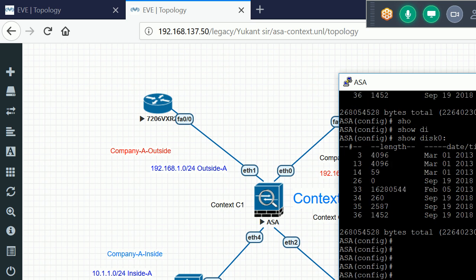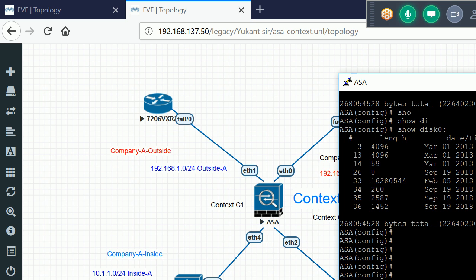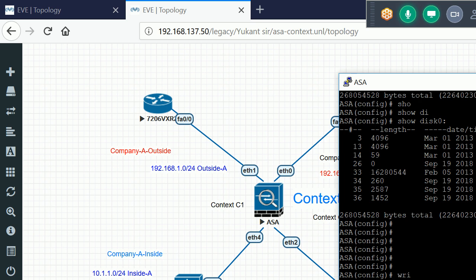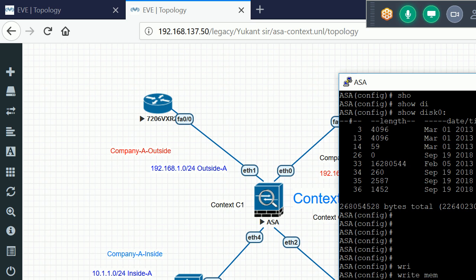If I run this command, write memory all, here we use the all keyword. All means we are writing this configuration in other contexts as well. If we made any changes anywhere and run this command, that configuration will be saved into the startup config, into the admin context, into C1 and C2, everywhere.